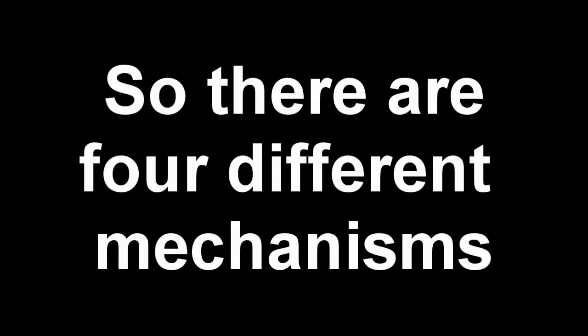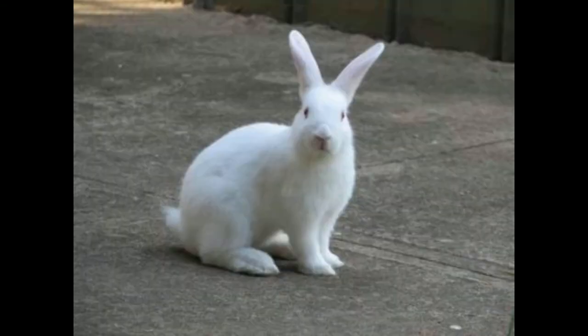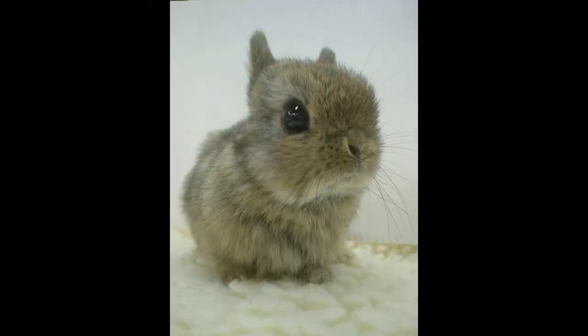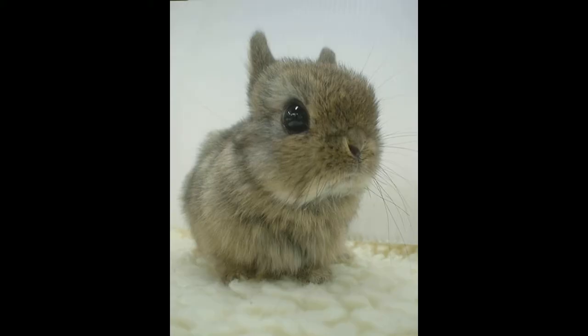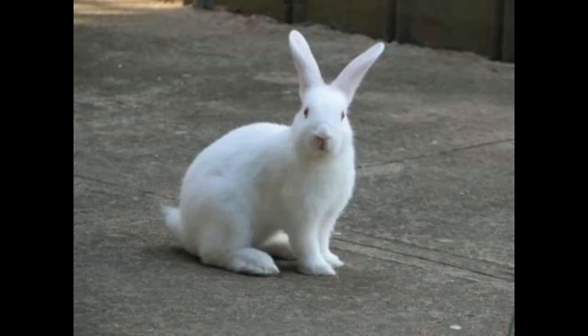So there are 4 different mechanisms of evolution, and the first one is natural selection. Natural selection is the process in which traits are amplified or reduced based on the survival of their bearer. An example of this would be a population of rabbits. Half of the rabbits have white fur, and the other half have brown fur. The white-furred rabbits are easily seen by predators, and they slowly die out. The brown-furred rabbits are able to hide as opposed to the white-furred rabbits, and so the brown fur trait is amplified.